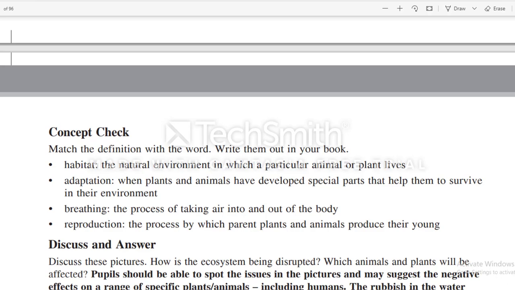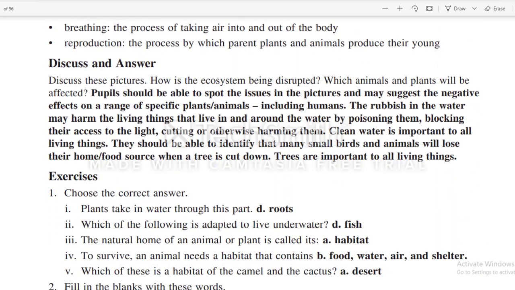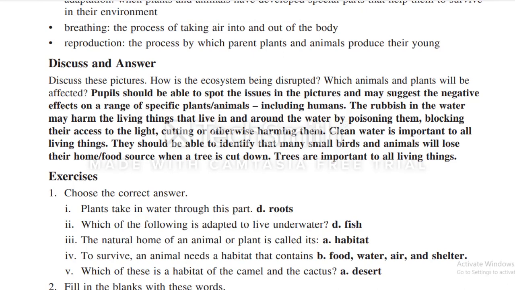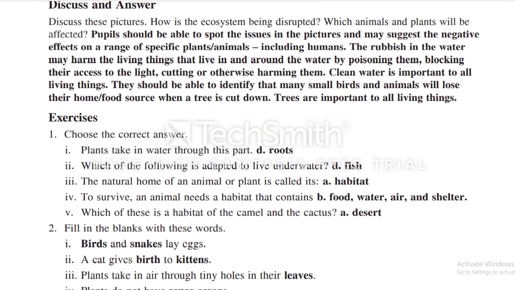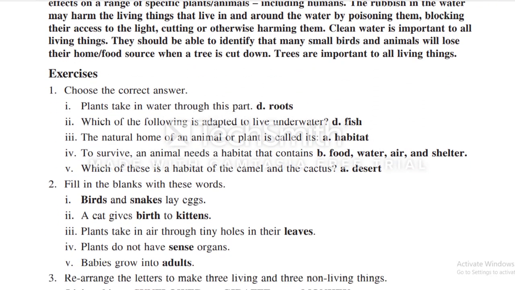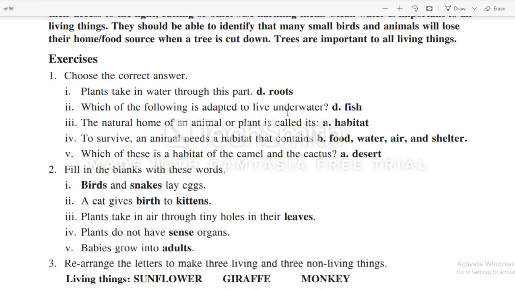This was the concept check. Please match it. The exercises are at page number 33. So let's start doing the exercises. Choose the correct answer. After each statement, there are 4 answers given. These bold ones are the correct answers.